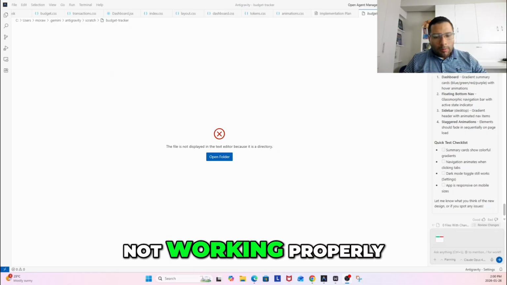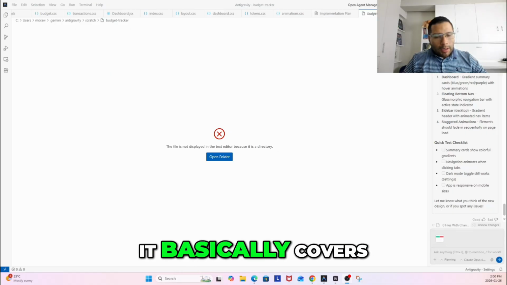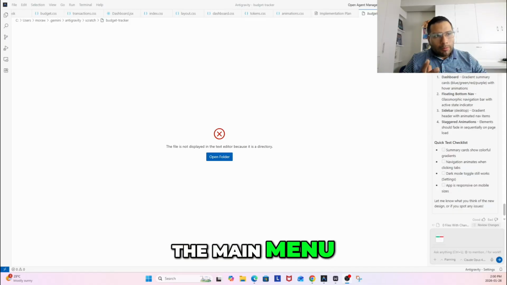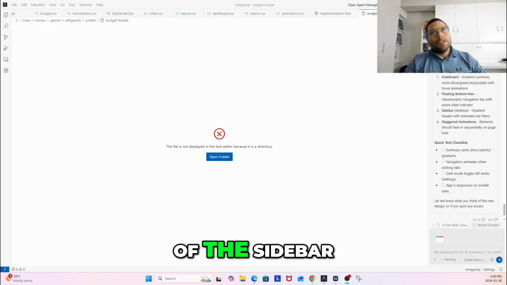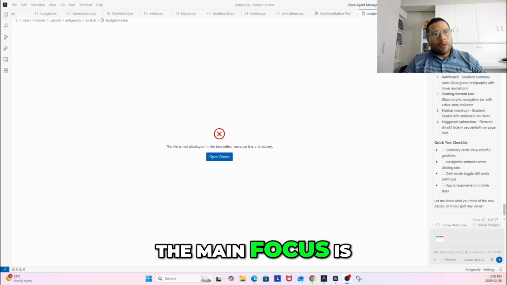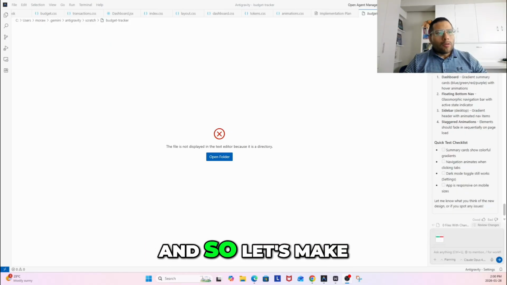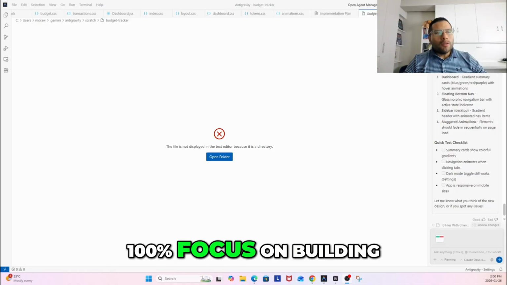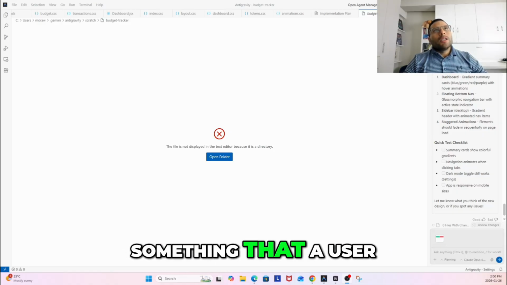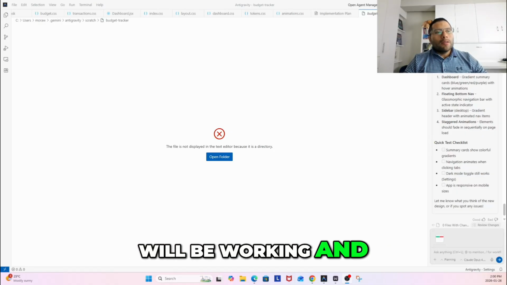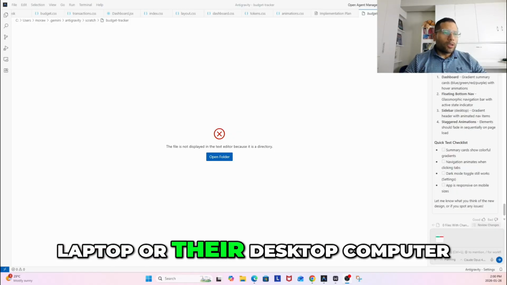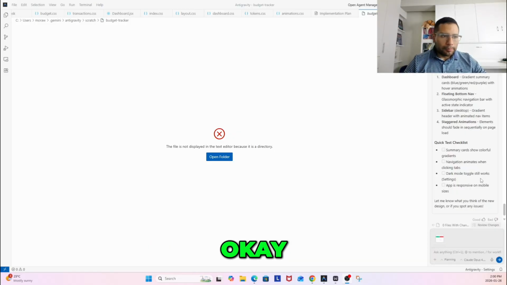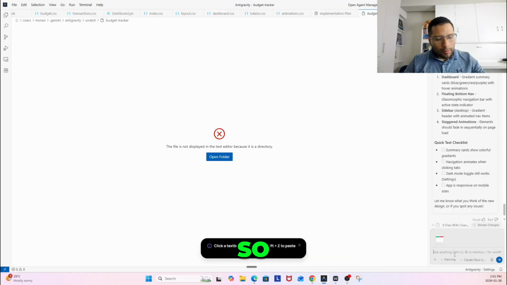Additionally, the sidebar is also not working properly. It basically covers the main menu. It's all over top of the sidebar, so this needs to be fixed. And right now, the main focus is so that it works on the computer. We want to make sure that the web app is working really well. So let's make it 100% focus on building something that a user will be working and testing on their laptop or their desktop computer. Okay, Alt Shift to paste.